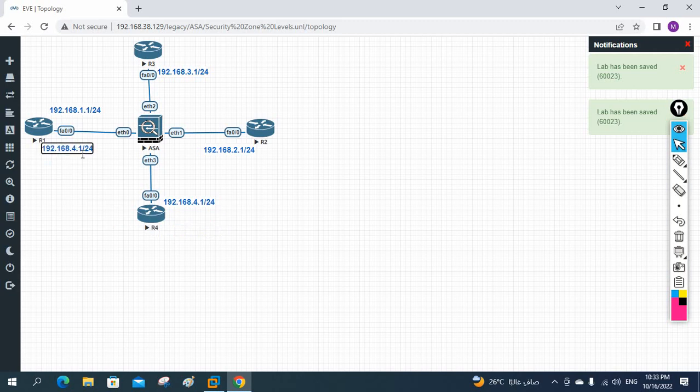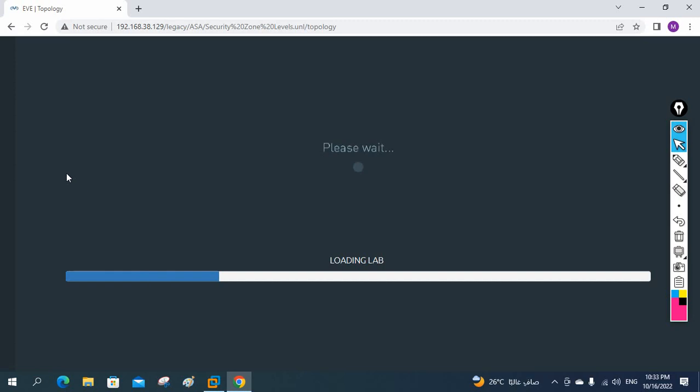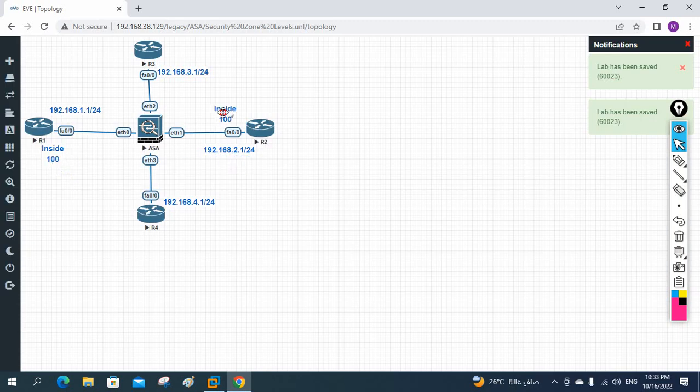This we will say this is a LAN zone. Okay, so I can say inside, and the level if you want we can give 100. Okay, security level I give 100 here. I wrote inside. Let me make duplicate. I will write here outside. Okay, let me do all outside, and this security level is 0.